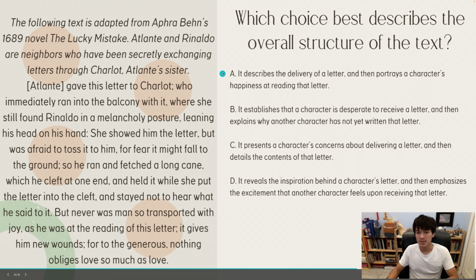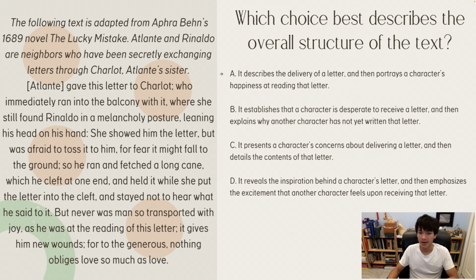A, it describes the delivery of a letter and then portrays a character's happiness at reading that letter. This is basically exactly how this text is structured, okay? This is exactly what's going on here. So we're going to keep a close eye on this one, and let's look at some of the other ones. B, it establishes that a character is desperate to receive a letter and then explains why another character has not yet written that letter. Maybe the first part of this sentence would be correct, okay? Maybe he is desperate. We don't know for sure why he's so upset. But then it explains why another character has not yet written it. That's not true. There's nothing about that in the text, okay?